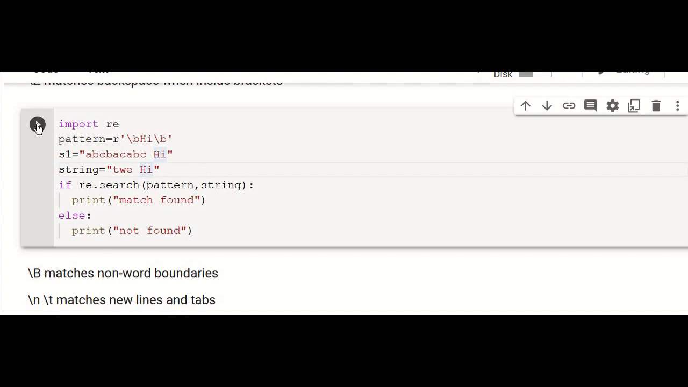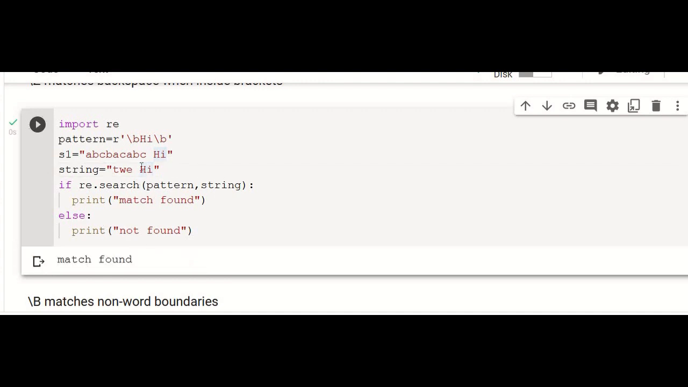So now if we match the string with the pattern, it is match found because at the word boundary you have this. And let us have hi, and we are matching with S1. It is present in the beginning, so it is also matching. And if we delete this, now it will not be found because we don't have hi at either of the boundaries.